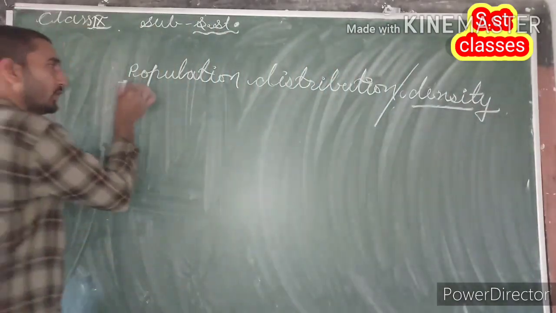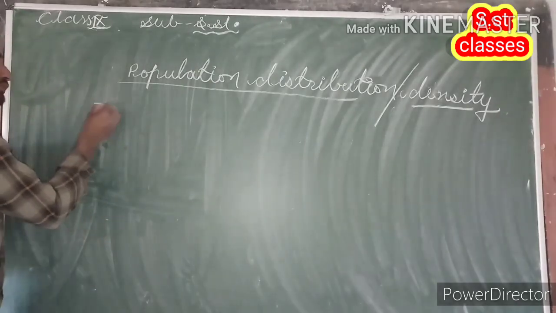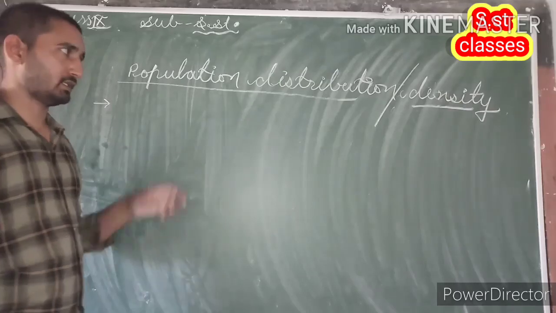What do we mean by population distribution or population density?